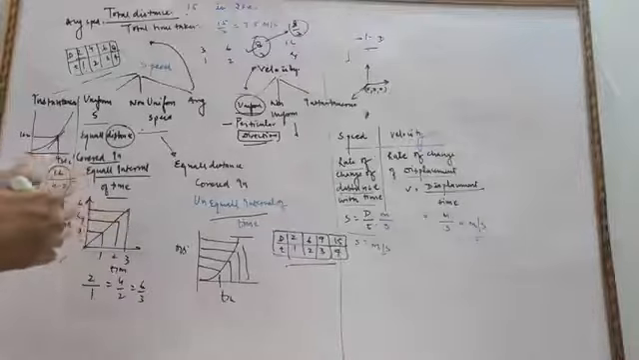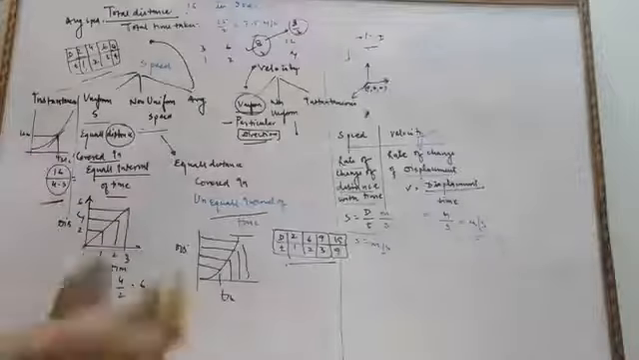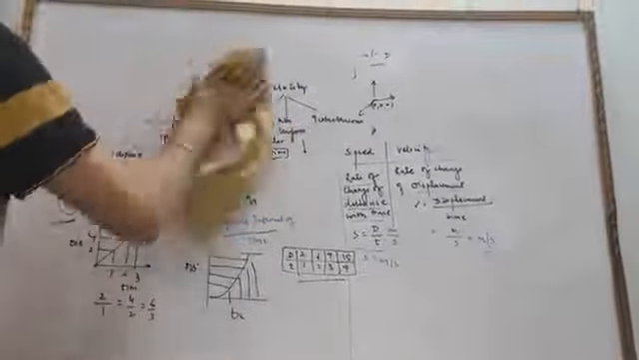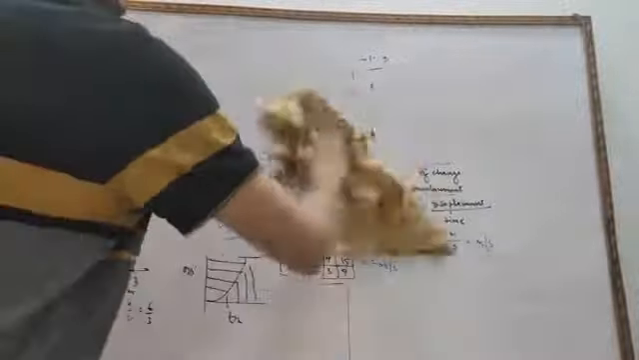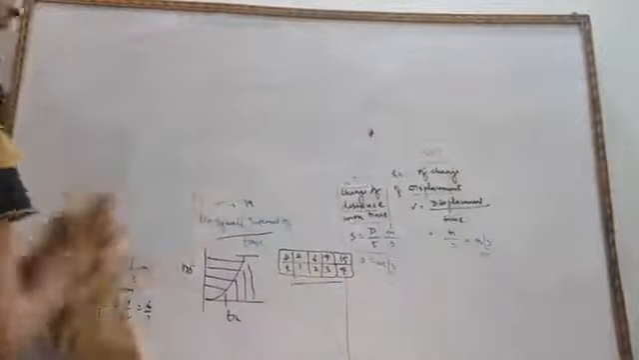What do you mean by average speed? For understanding this, we have already discussed the formula for the average speed. Average speed is equal to the total distance covered upon total time taken. So let's take an example.